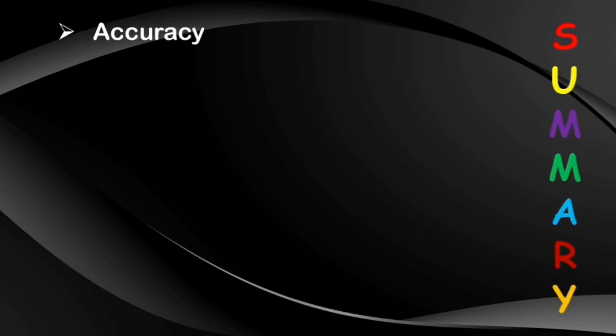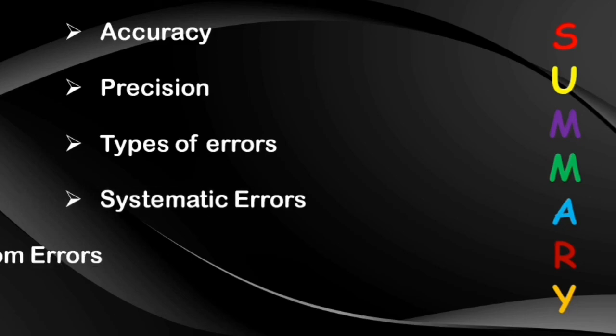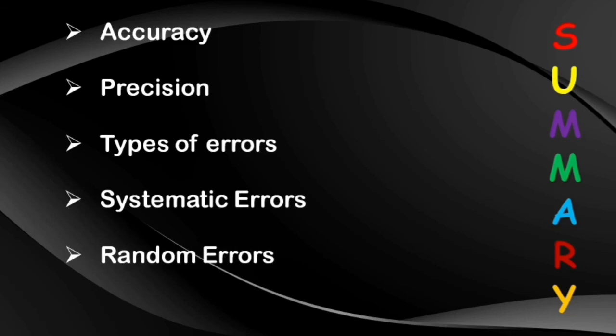So in today's video, we learned about two very significant terms in measurement, that is accuracy and precision. Then we broadly classified the errors into two types. We discussed the various subcategories under systematic errors. We looked at the important points of random errors, and we learned about the least count error. That is all for today. In the next video, we will learn how to numerically express these errors.